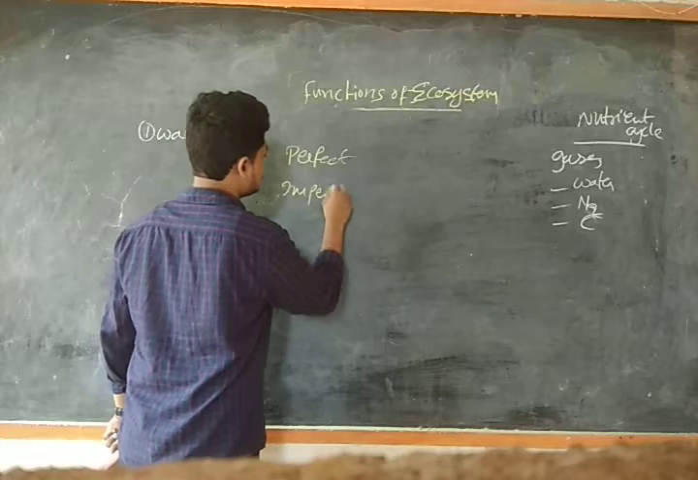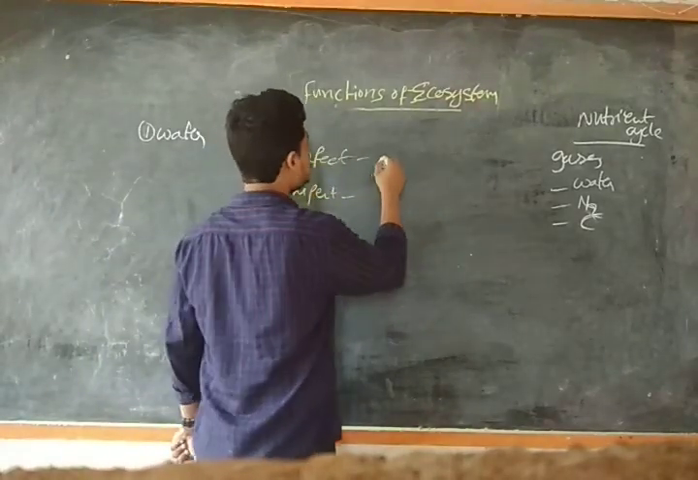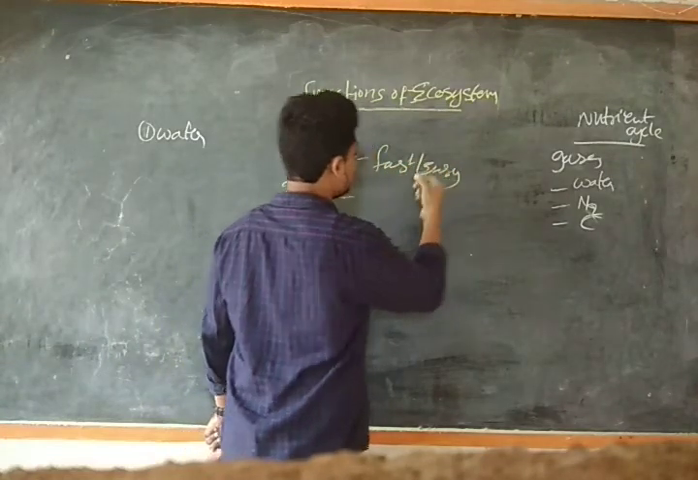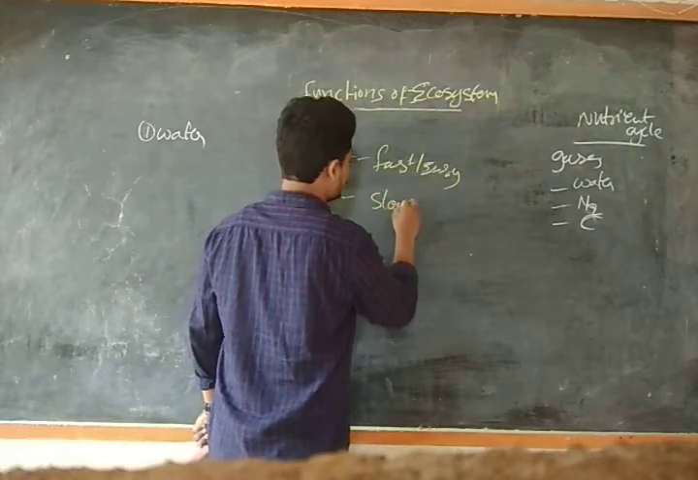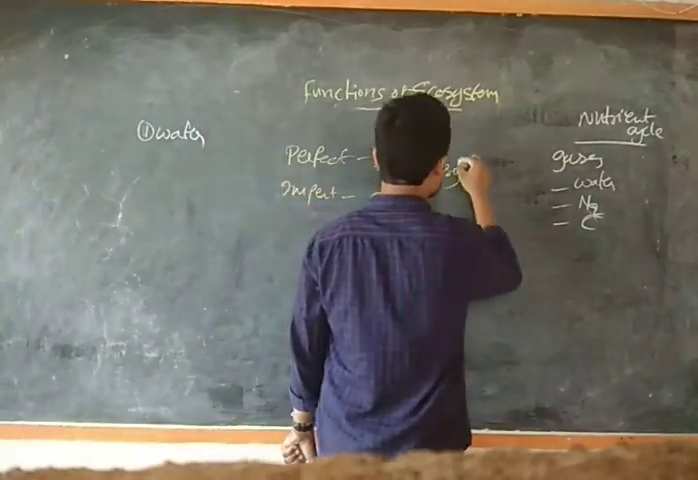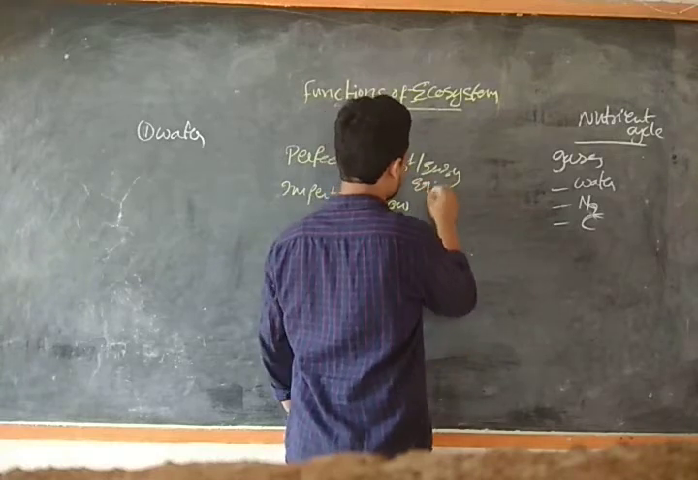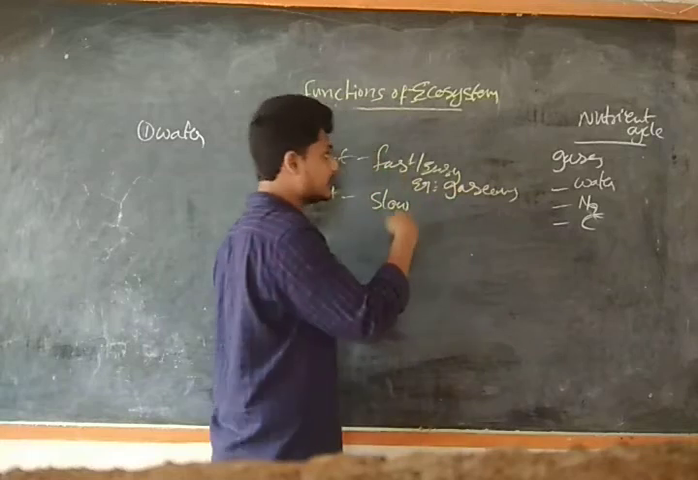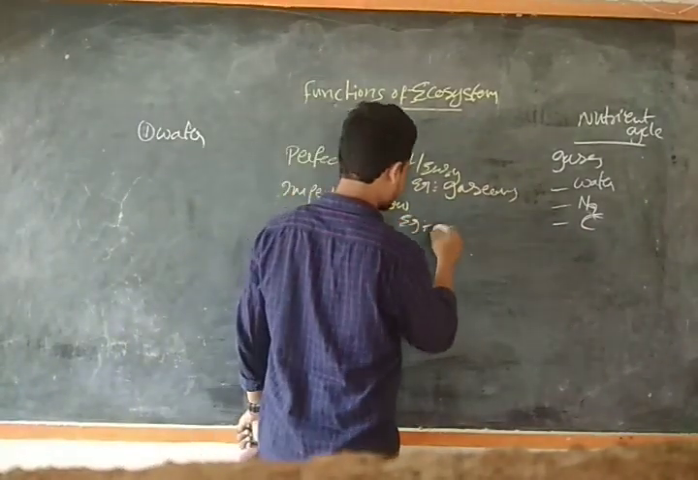What is meant by a perfect cycle? A perfect cycle is the one which is recycled very fast or easily. Whereas an imperfect cycle is slow, guys, in its process of replenishing. An example of the perfect cycle is the gaseous cycle. Gaseous cycles can be replenished easily. Here we have the example of the sediment cycle.